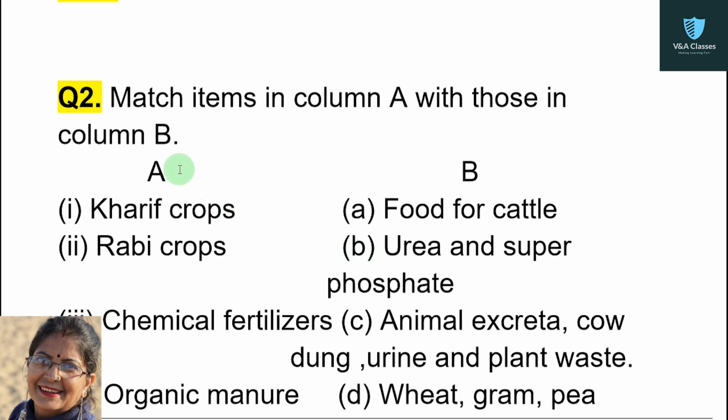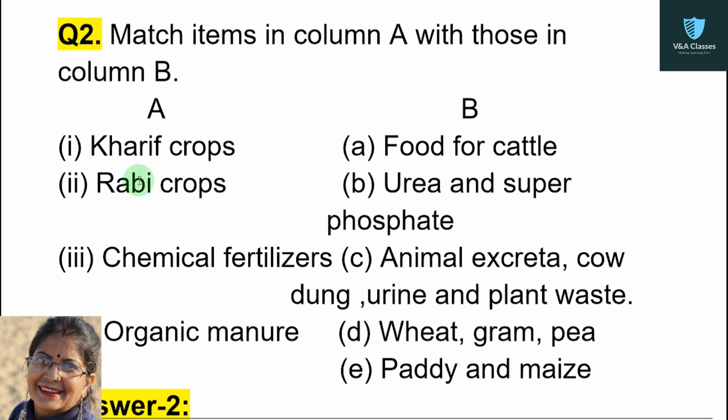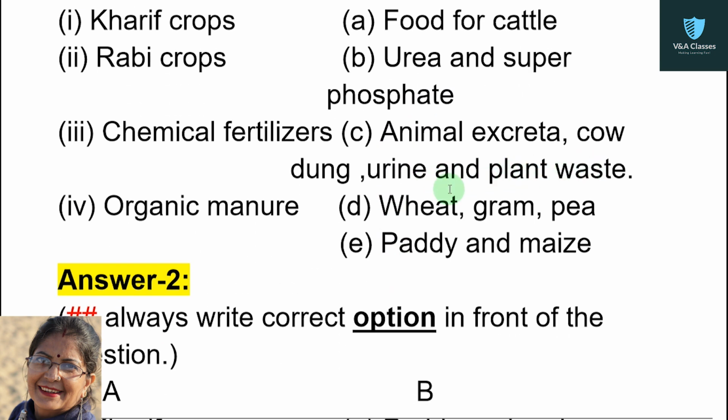Now question number 2. Match items in column A with those in column B. In column A, there are 4 questions. First, kharif crops. Second, rabi crops. Third, chemical fertilizers. Fourth, organic manure. In column B, there are options: food for cattle, urea and superphosphate, animal excreta, cow dung, urine and plant waste, wheat, gram, pea, paddy and maize.